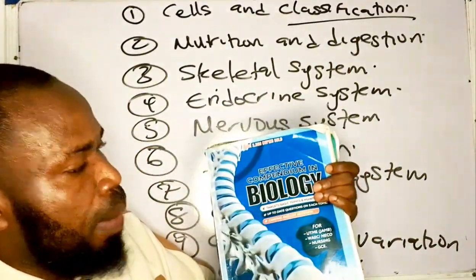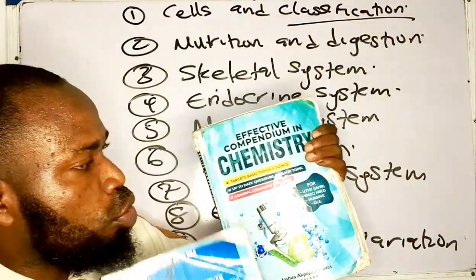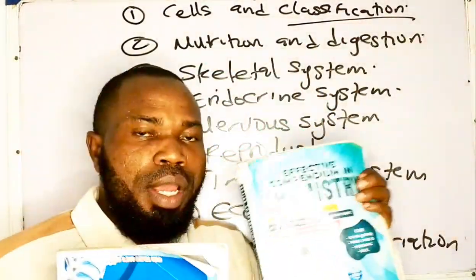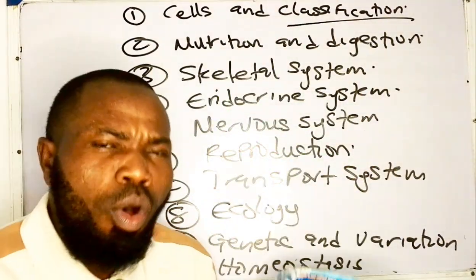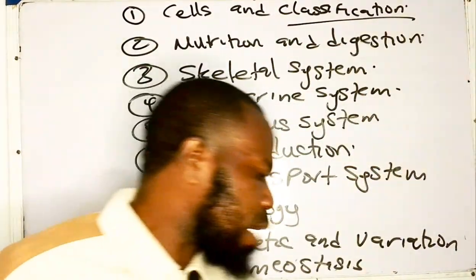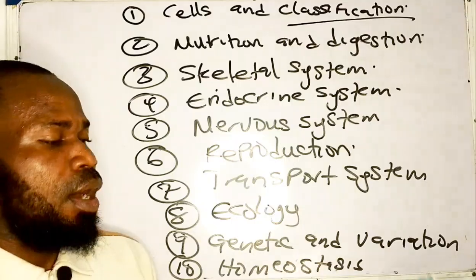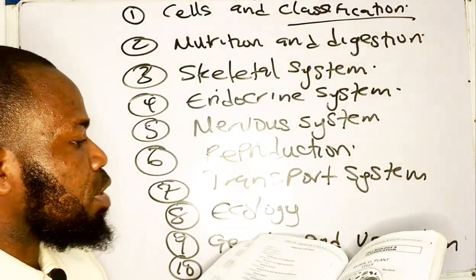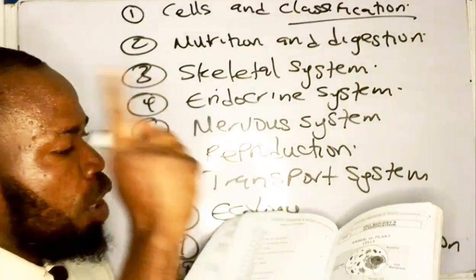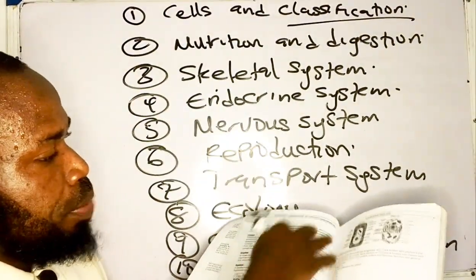Now, this is the biology part of the book. Remember, in the other video, I showed you the chemistry part. So it's both in chemistry and of course in biology. Very, very important. Now, what's this textbook all about? What's the difference between this book and other books that you have? It's very critical in the sense that I took time to list out the topics that you must consider. Not just listing out the topics, I took time to bring out the points.